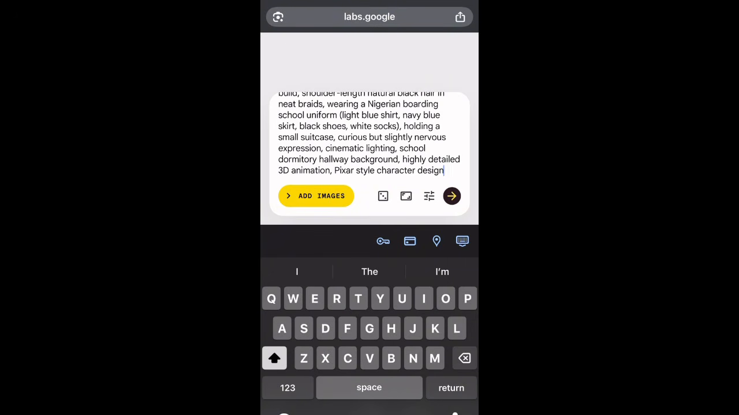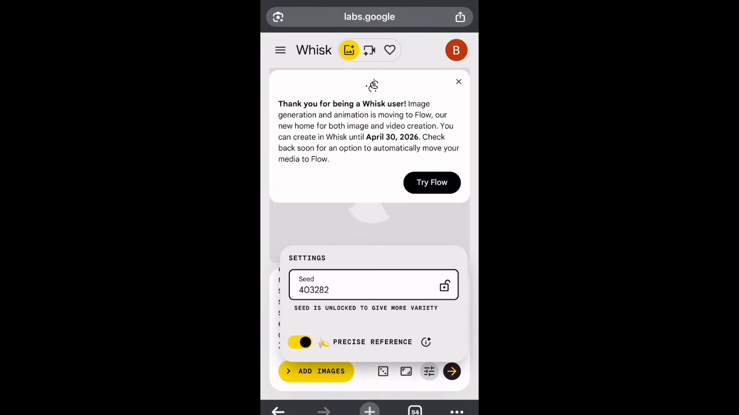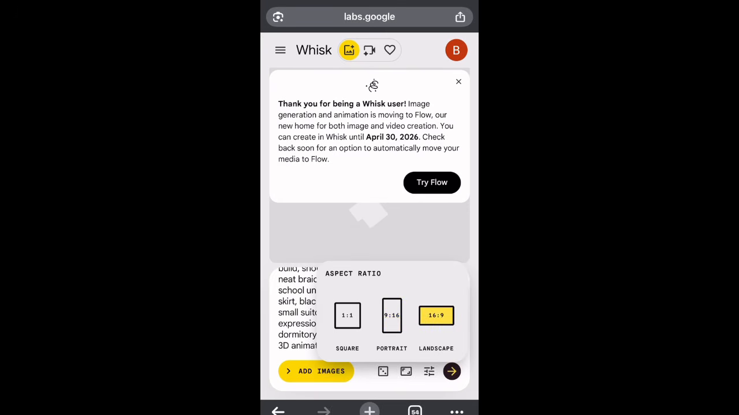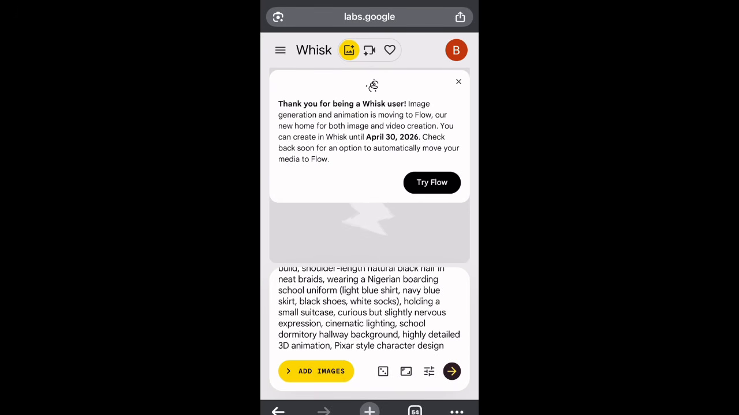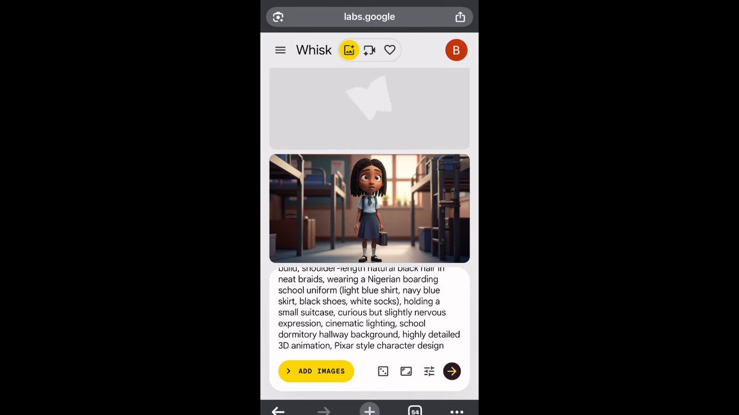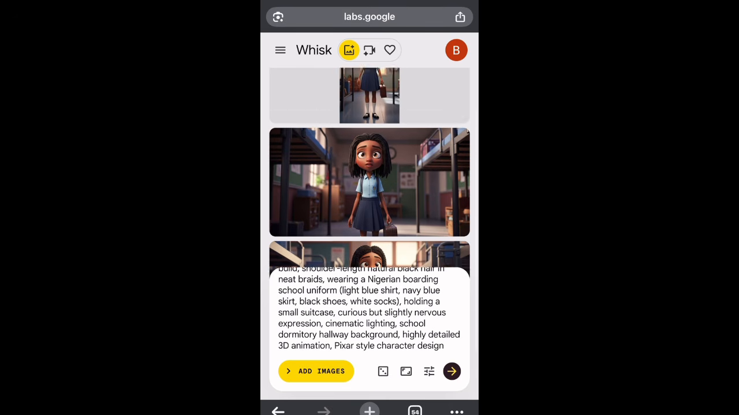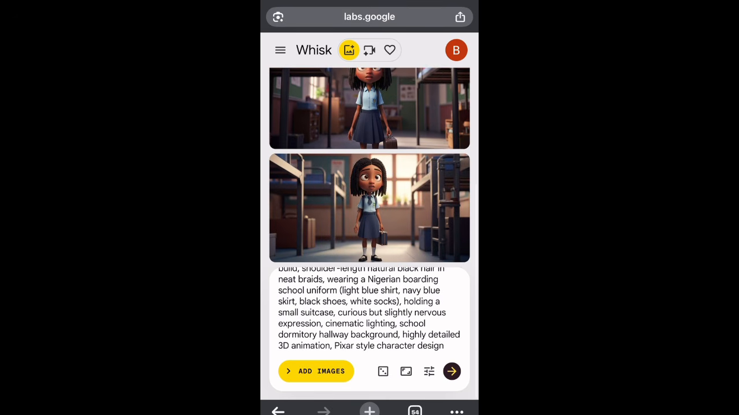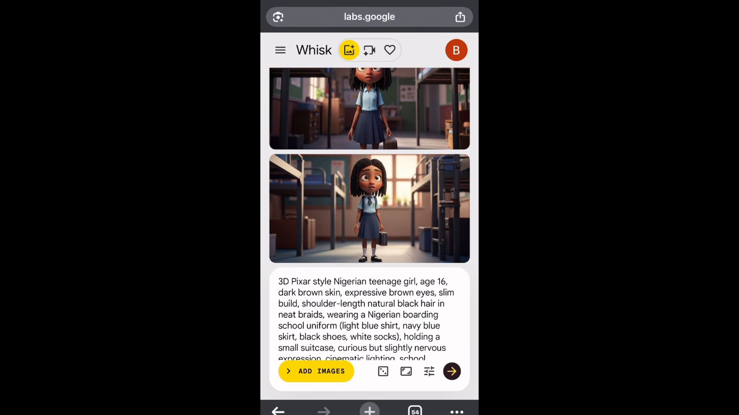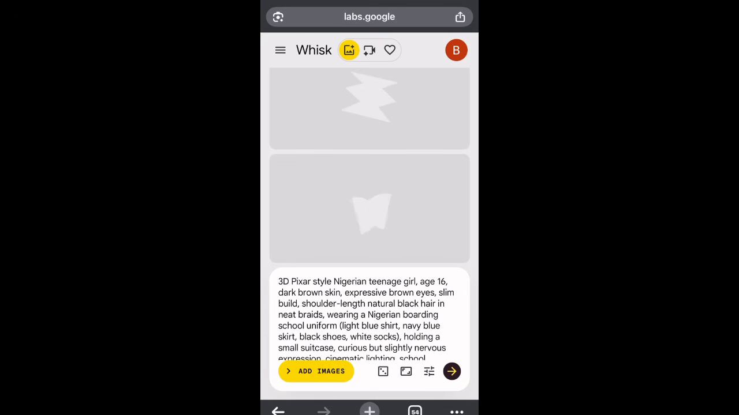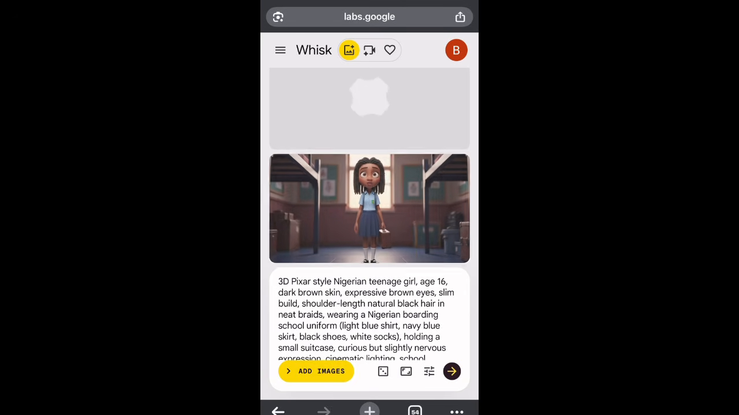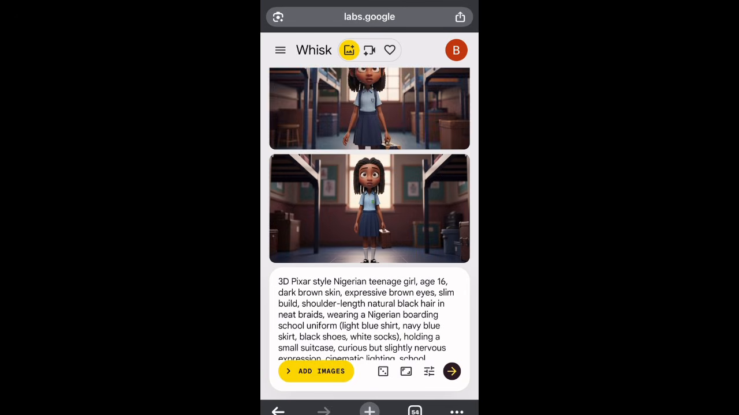So I now came here and I pasted the prompt I copied from ChatGPT earlier. I made sure that my size is on landscape, then I make sure that this is on Nano Banana Pro, so that way it's going to give me the best out of it. Now take a look at this. It has generated me 2 different images. So if this is not okay for me, I'm going to regenerate it. So now watch this. I'm just going to regenerate it again and again until I get exactly what I want.